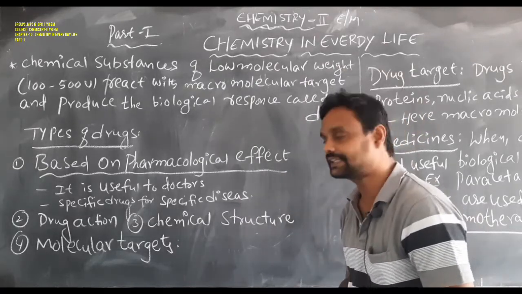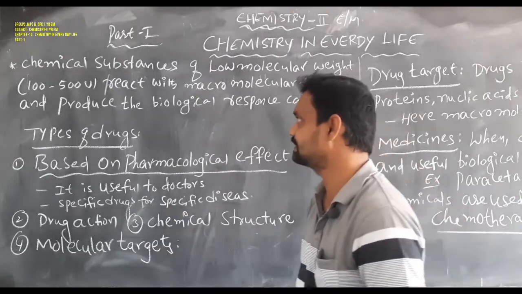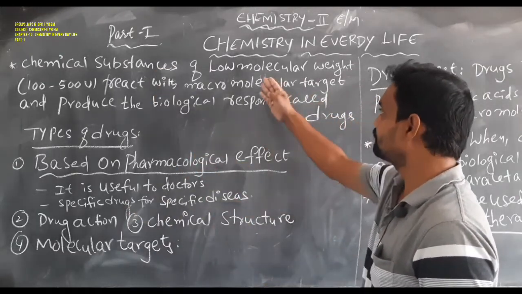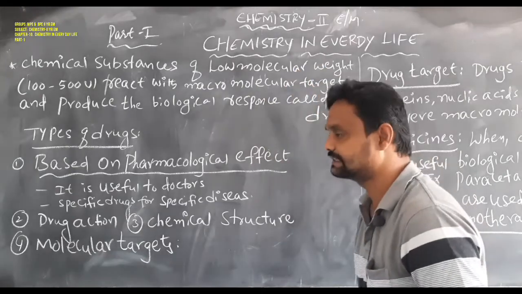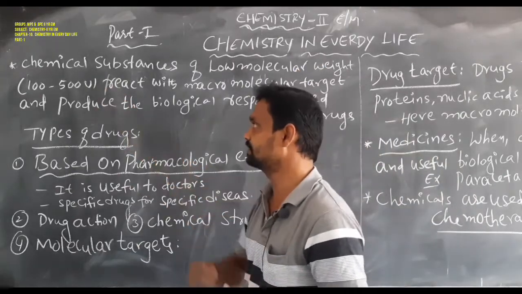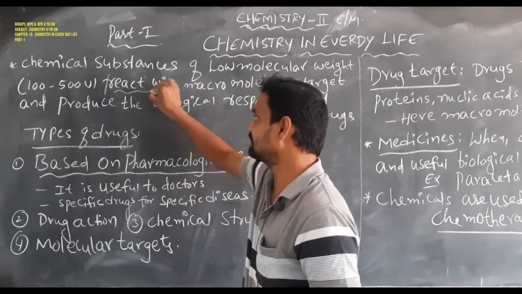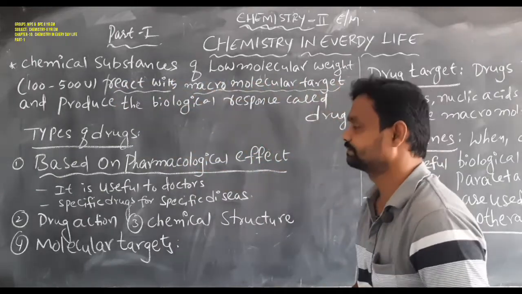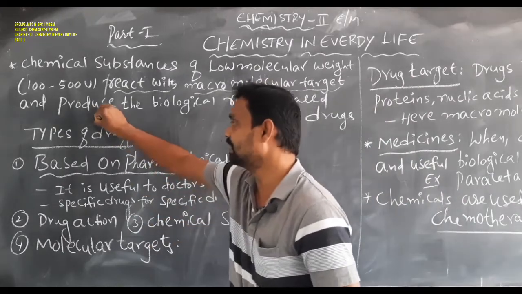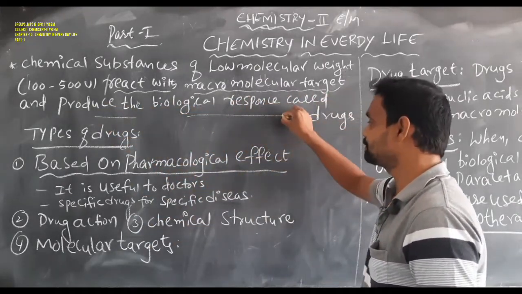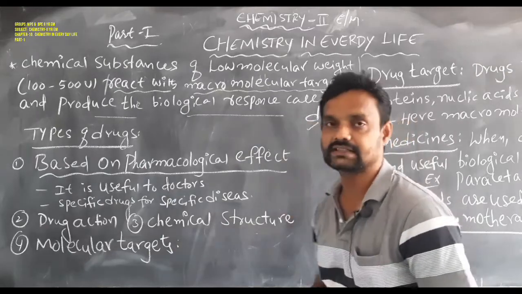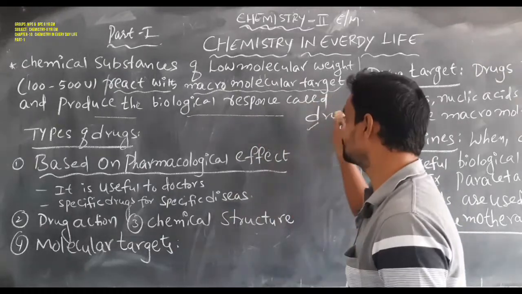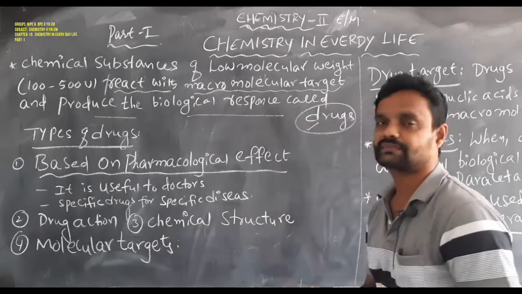A drug can be defined as a chemical substance of low molecular weight, nearly 100 to 500 units, that reacts with a macromolecular target and produces a biological response. Okay, students, so this is the meaning of drugs.